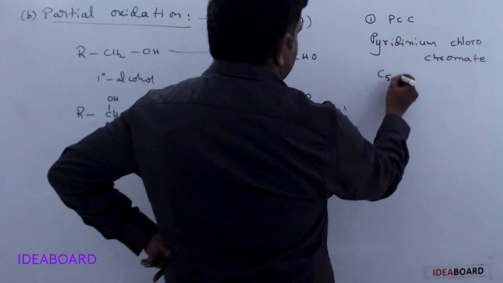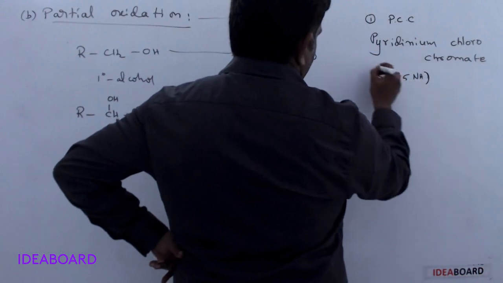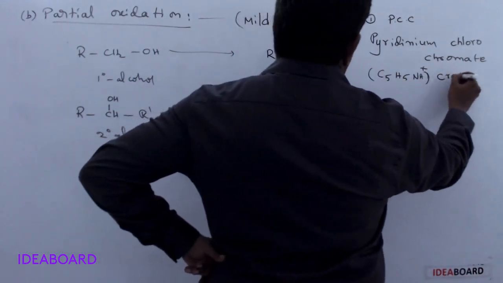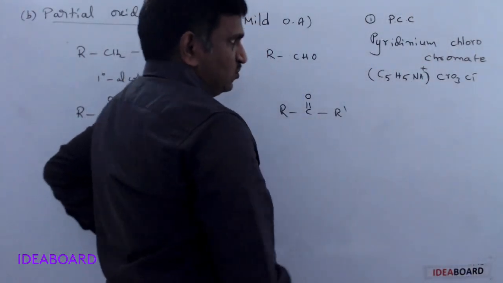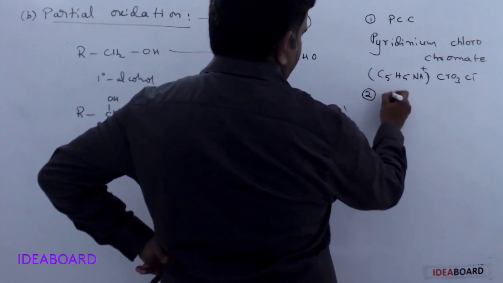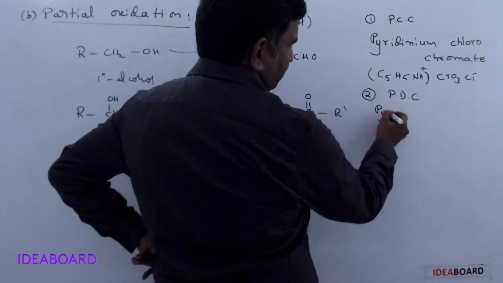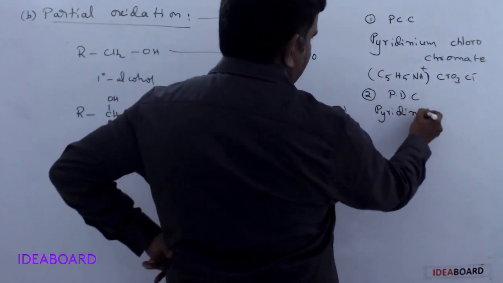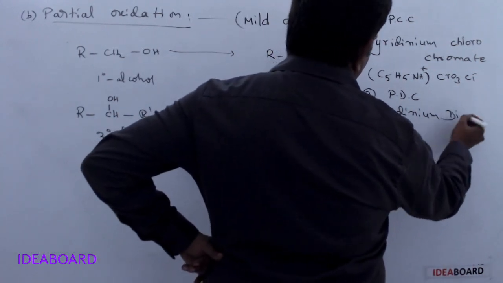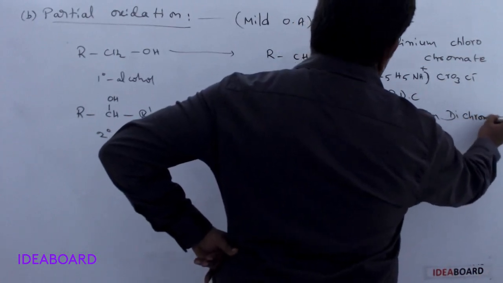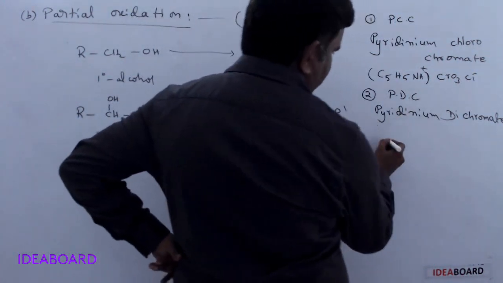Pyridinium chlorochromate means C5H5NH+ CrO3Cl-. That is the formula; it is better to remember the formula also. And the second one, PDC, means pyridinium dichromate.